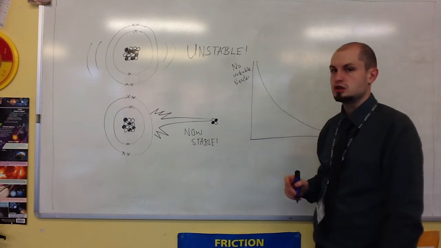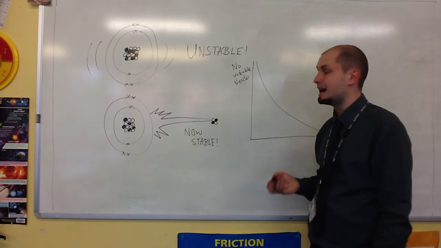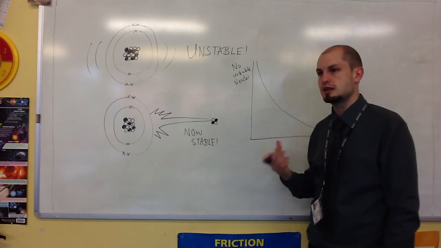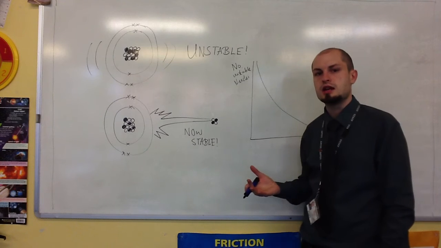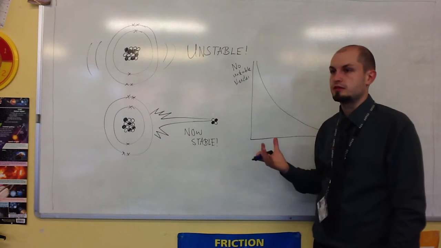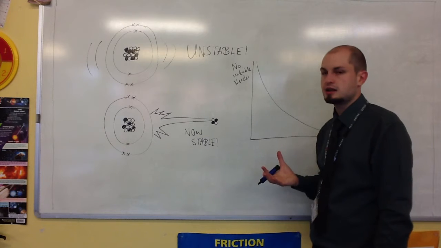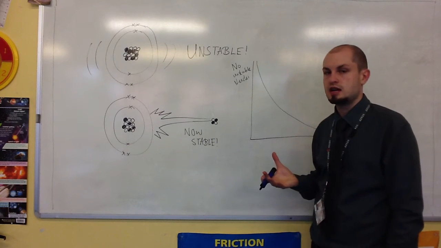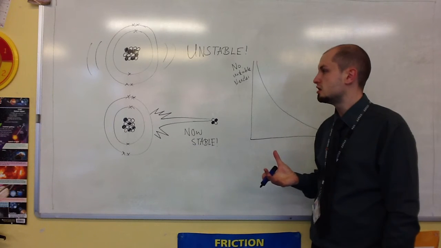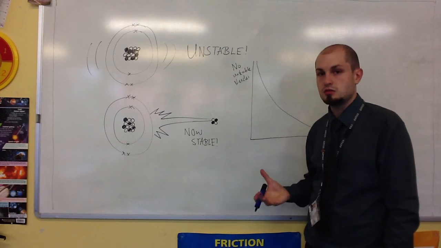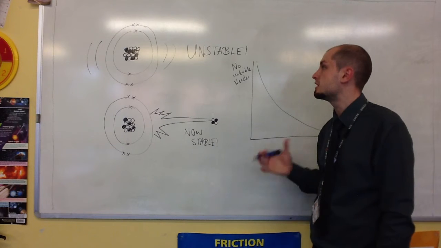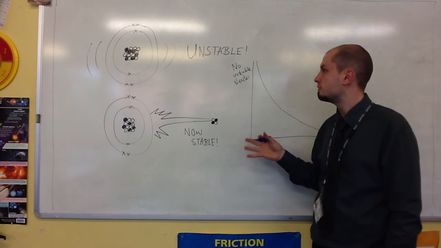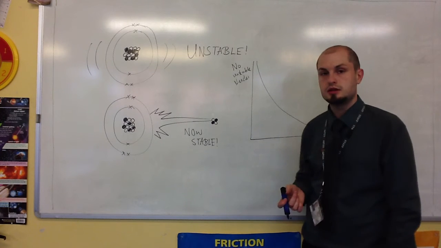Now, this relationship can allow us to work out the lifetime, or the half-life, of a sample. And that's really important because it tells you how long a sample is going to stay radioactive. Now, some samples, like for example uranium, can stay radioactive for millions of years. There are elements out there that stay radioactive for minutes. So it's important when you talk about uses, which is the next video, uses and dangers of radiation, that you know what the half-life of one of these samples is. And this is how you do it.